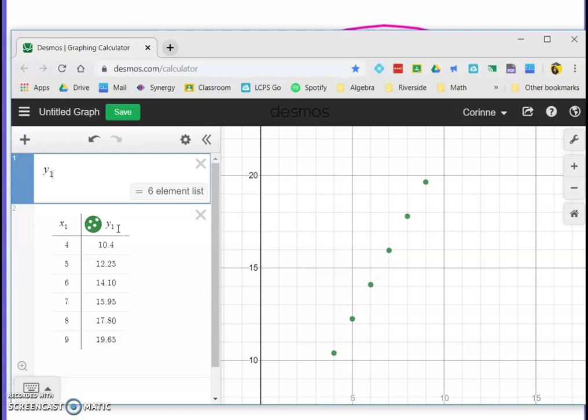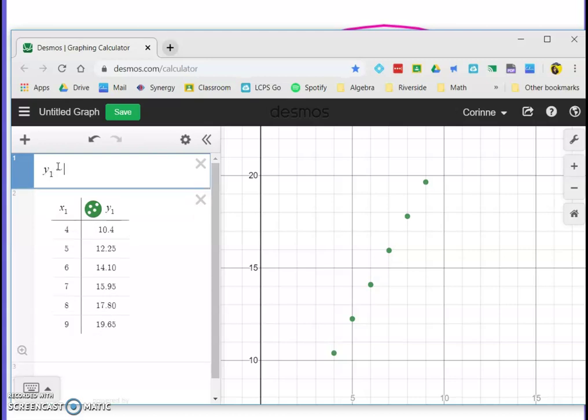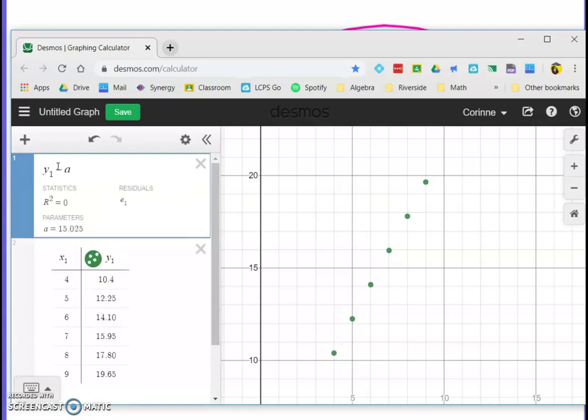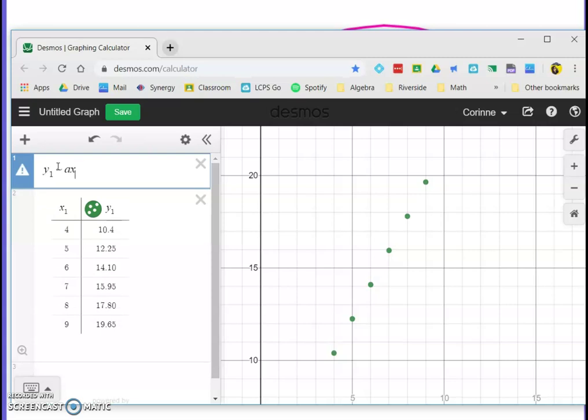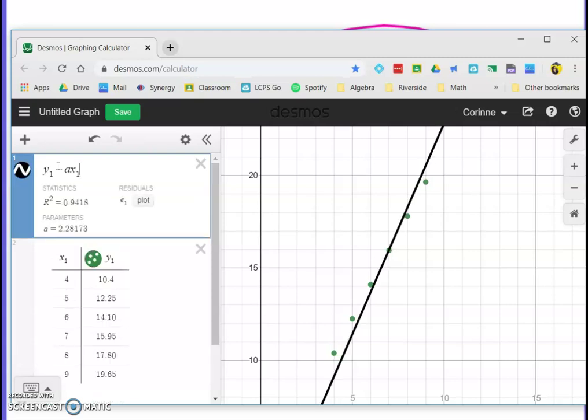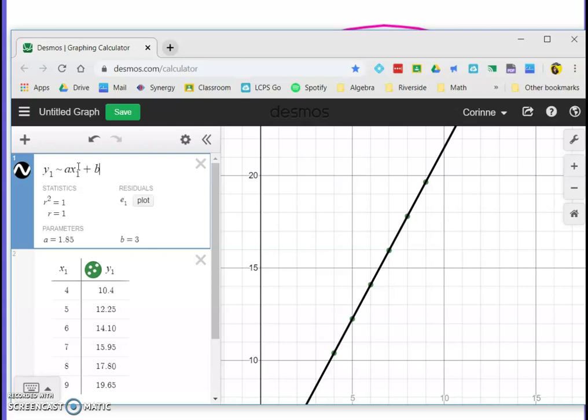If you need to do another regression, you're going to want to clear all this out, and I'll show you how to do that. You're going to hit the tilde button, which is in the upper left-hand corner of your keyboard. Then type a x subscript 1. So again, you want that little subscript there, plus b. And you may recognize this is the slope-intercept form of the equation. And now you have your regression.